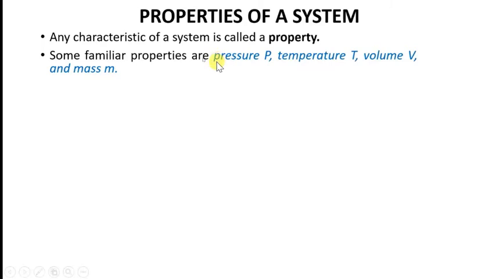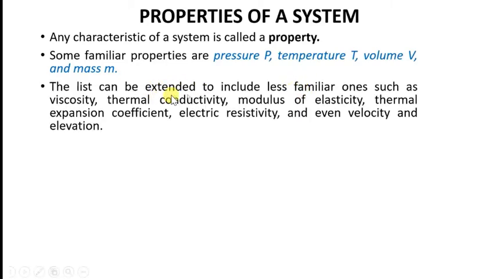Some familiar properties are pressure, temperature, volume, and mass. The list can be extended to include less familiar ones such as viscosity, thermal conductivity, modulus of elasticity, thermal expansion coefficient, electric resistivity, and even elevation. These are also properties of the system, but these are less familiar to us. Pressure, temperature, volume, and mass are familiar because we have been studying them since childhood.